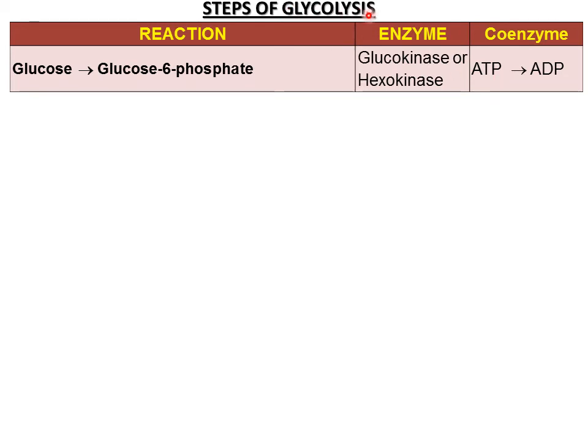So what is the main purpose of glycolysis? The main purpose of glycolysis is to break down glucose and release energy, to produce energy. So what you see, the first reaction, glucose is converted to glucose 6 phosphate,